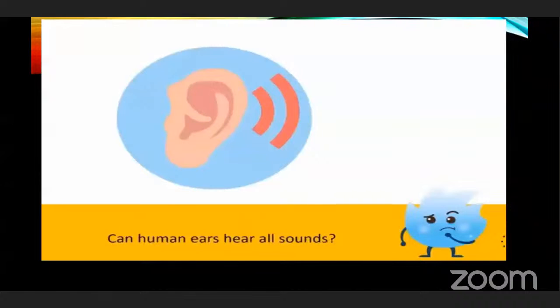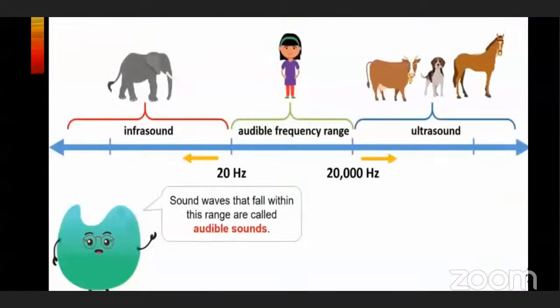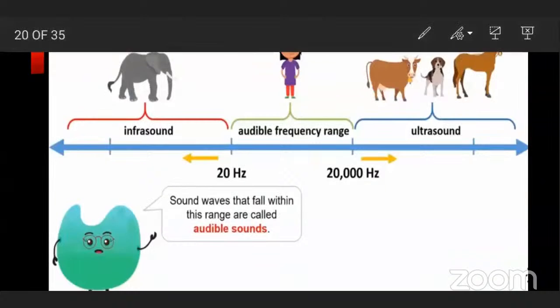Next point is, can human ears hear all sounds? Can we hear all the sounds produced in our surroundings? No. There are sounds we cannot hear. There are three types of sounds. First one is infrasound, second one is audible sound, and third one is ultrasound.